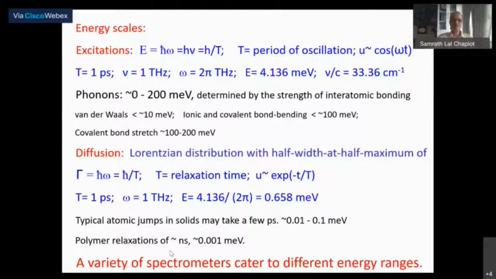resonance, the NMR technique. Neutrons are for typically faster dynamics. So that will be at the boundary of, or at the interface of, what you can do with NMR. Neutron scattering is typically much faster, in the nanosecond to picosecond range, and that is where the neutrons would be more meaningful.